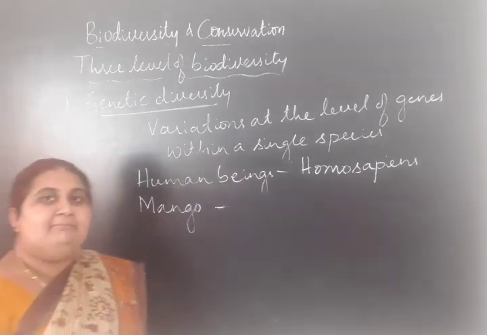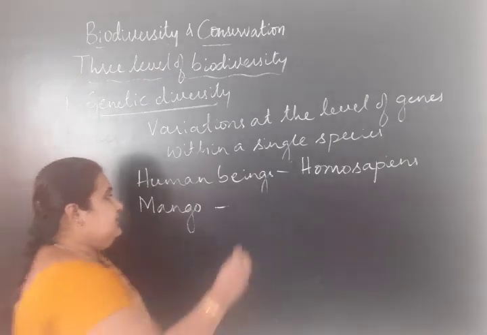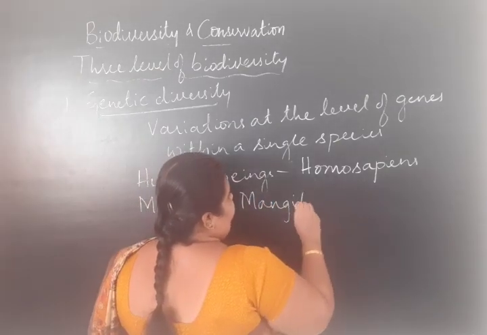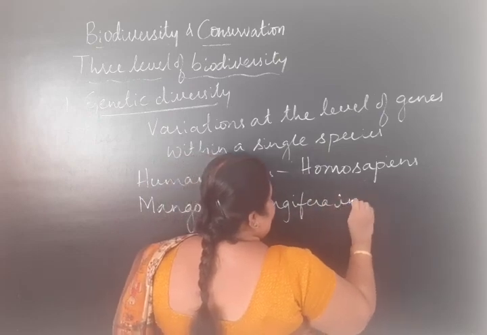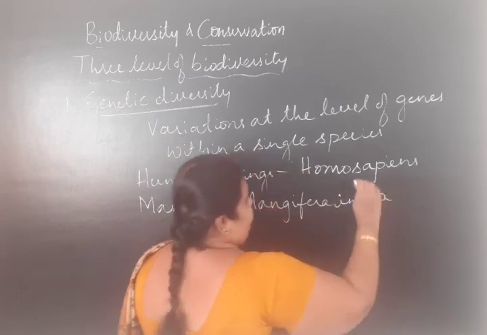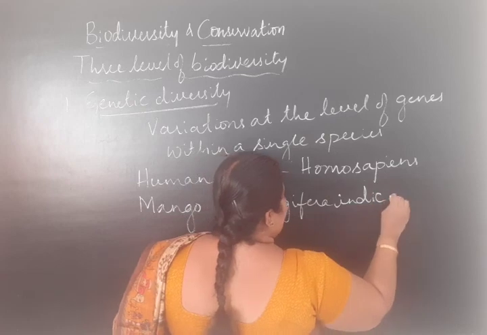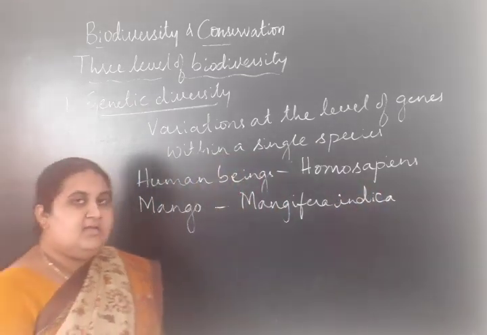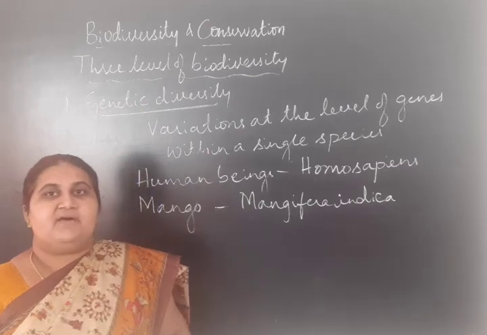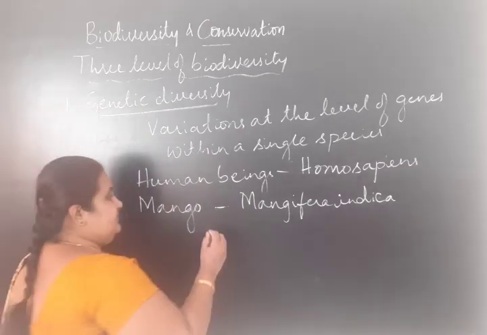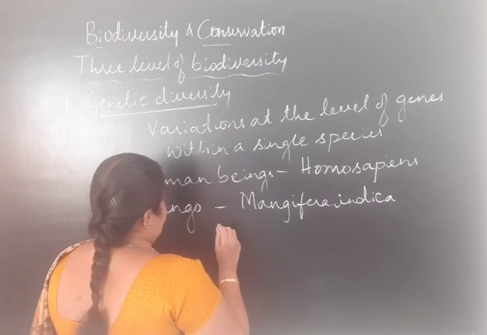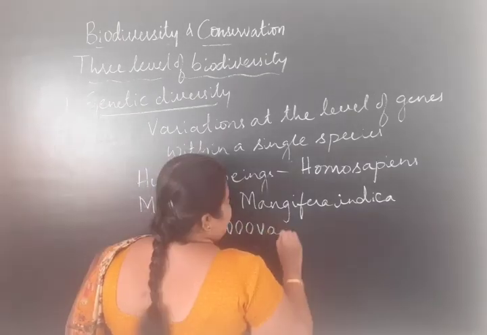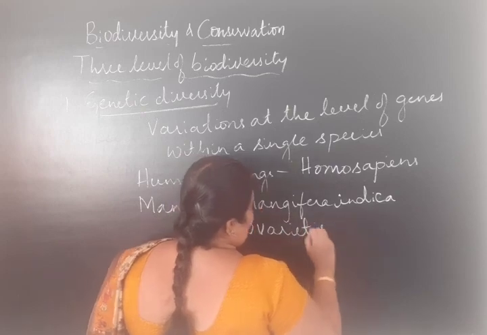Another example, mango. The scientific name is Mangifera indica. The mango trees found in India, how many varieties are there? 1,000 varieties of mangoes are found in India.